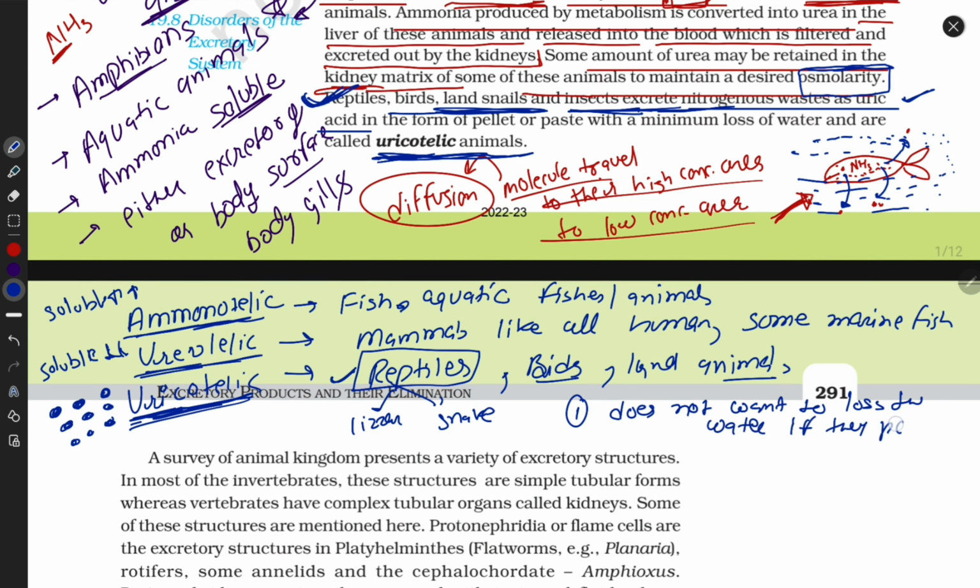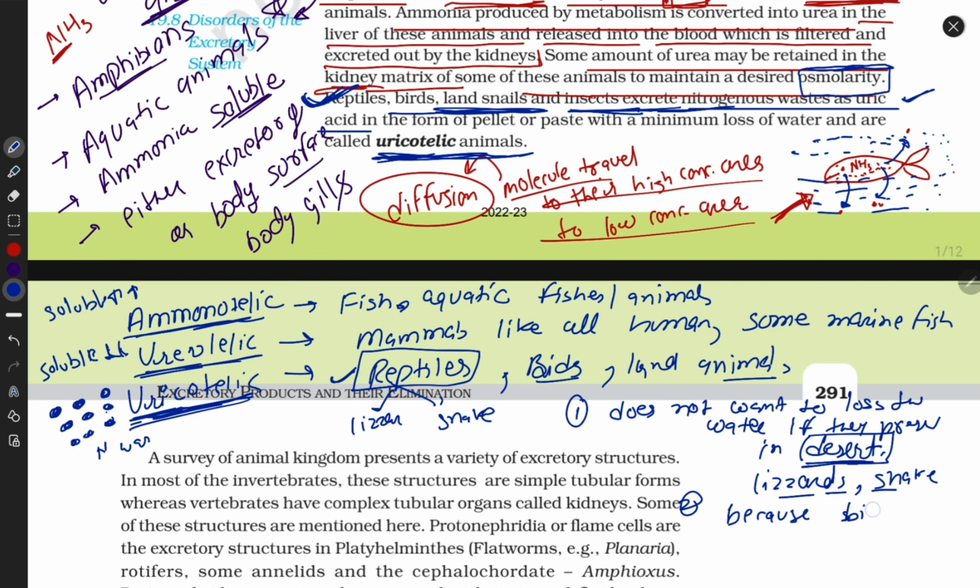If they live in a desert, all kinds of desert animals excrete hard waste. Like lizards, they are desert animals. Like snakes, they excrete uric acid because in the desert there is already less water. So how can they excrete their waste with the help of water? They can't, because the water level is very low in the desert. So these animals excrete solid nitrogen waste. Another thing is they can't lose water